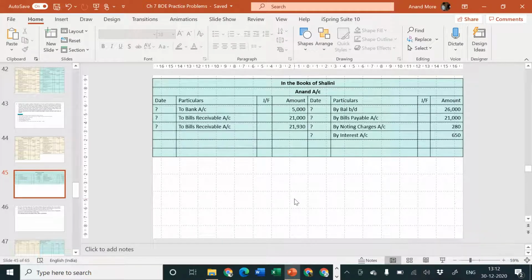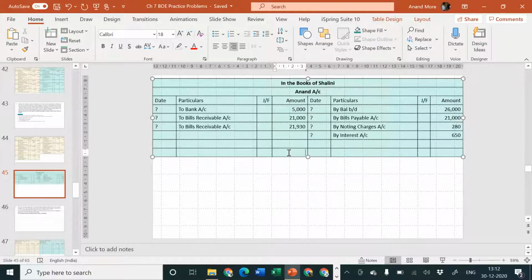Let us now take the total of this ledger account. Let us find out what is the total. 21,000 plus 21,930. Come on to the debit side. 21,000 plus 21,930 plus 5,000. That is the total of debit side. So that is 47,930. Okay, and come on to the credit side. It is 26,000 plus 21,000 plus 280 plus 650. Yes, it is tallying at rupees 47,930.